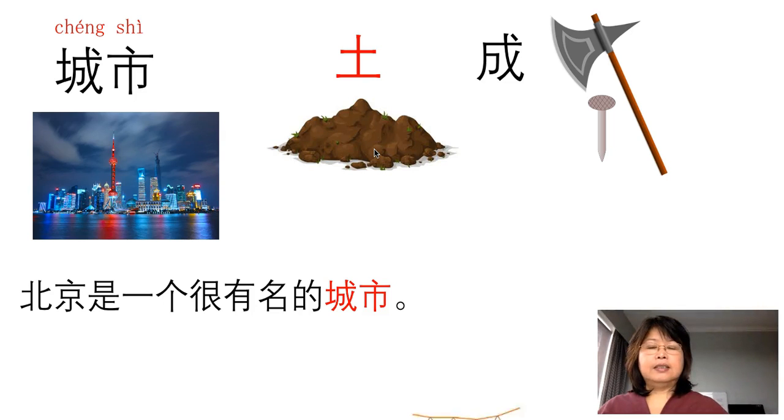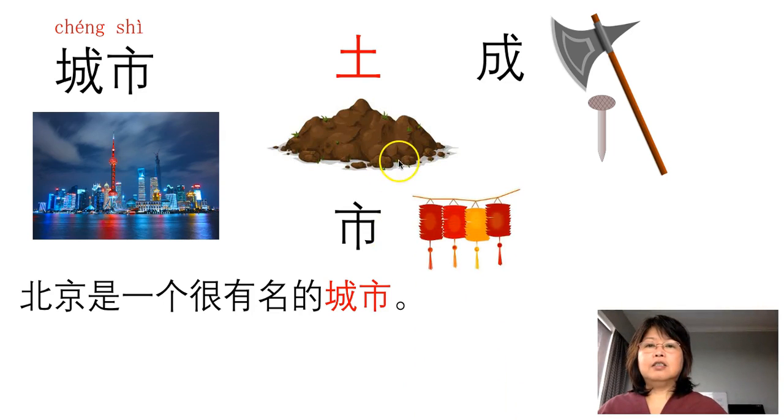Next one, 市. Originally, 市 means trade, but nowadays we use it for city as well. So this character looks like an ancient Chinese flag. This is the flag holder and this is the shape of the flag. I can't find an ancient Chinese flag, so I use a lantern to replace it, but the shape looks similar.